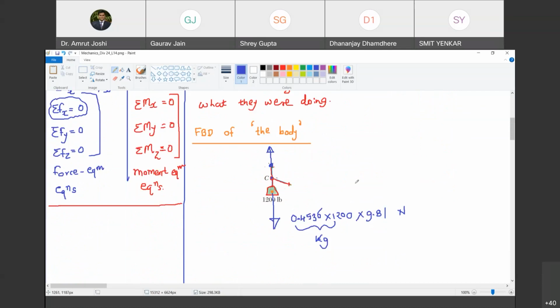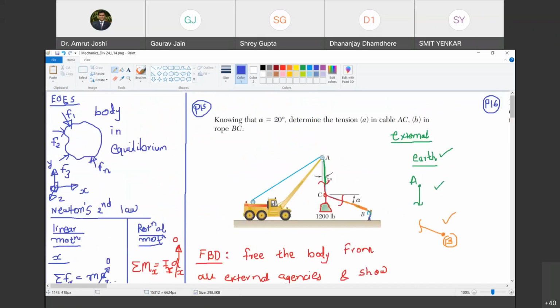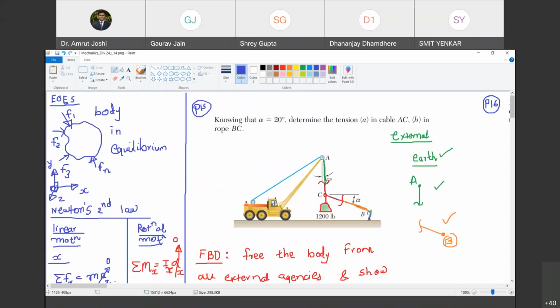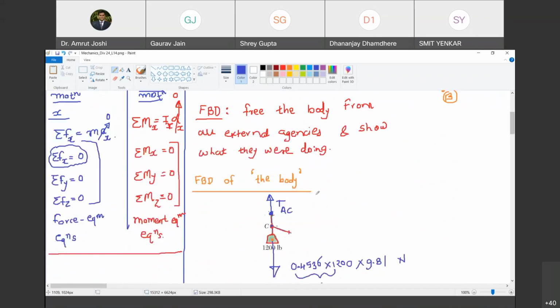Yes, sir. Tension means we have to show the arrow going away from the point under consideration. And this is the tension in AC. Do you agree with me? Yes, sir. Okay. And what is the angle that it makes with the vertical? It makes an angle of 5 degrees with the vertical. Do you agree with me? Yes, sir. So you have to understand this is not a straight line. This is not a vertical line. The angle made with the vertical by TAC is 5 degree. Happy? Yes, sir.